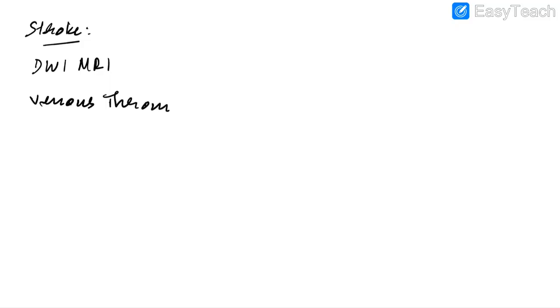Now let us discuss about stroke imaging. The earliest imaging modality which can detect ischemia is diffusion weighted MRI. In case of cortical venous sinus thrombosis, we will find empty delta sign.